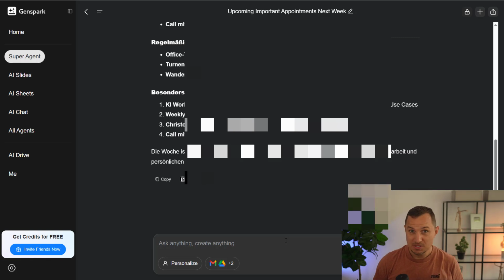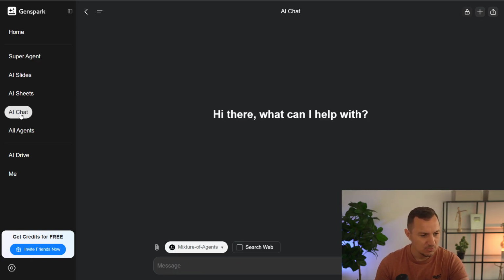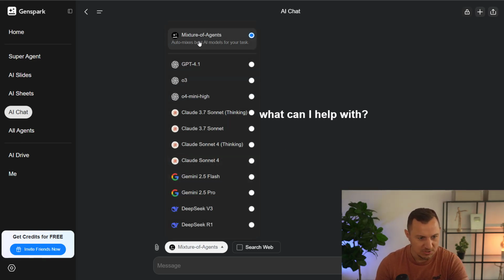So in my opinion, this is absolutely mind-blowing. This is an absolutely amazing tool, and I think it's going to be so valuable to so many people because it really combines a bunch of different aspects. And the cool thing is you also have access to your AI chat here, where you can just do whatever you do in ChatGPT as well. So you can either use a mixture of agents, so it mixes the best AI models for whatever task you give it.